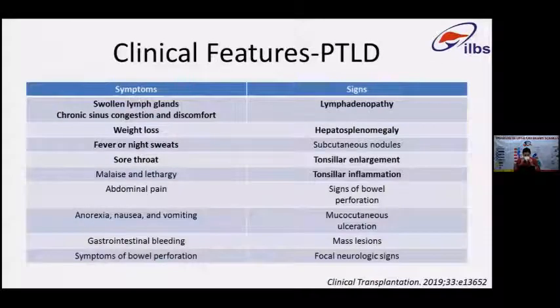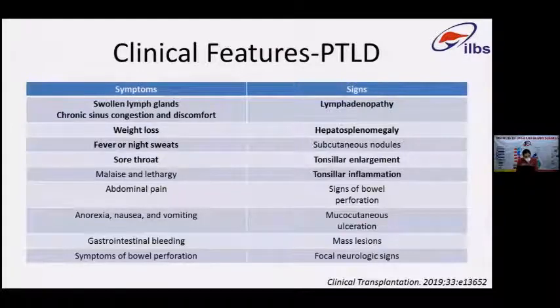Clinical features of PTLD primarily would include, because you have to understand that EBV infection starts in the oropharynx, chronic lymphadenopathy, especially with swollen lymph nodes. You may have sinus congestion and discomfort. You may have systemic symptoms. That is how we evaluate these patients when they come to an OPD.